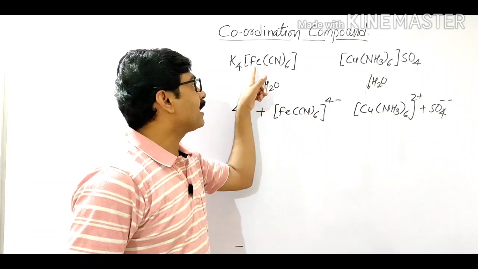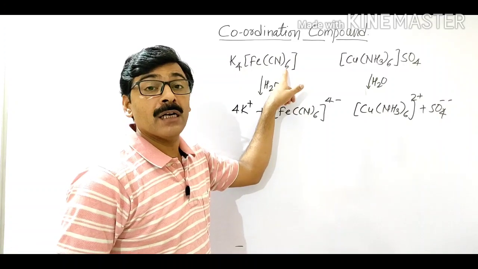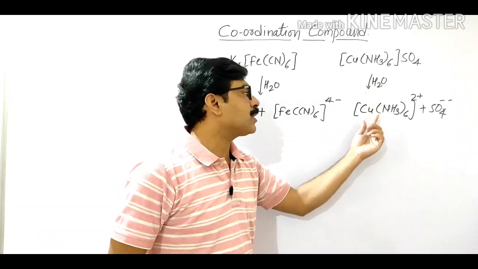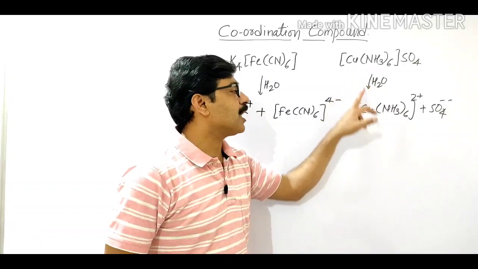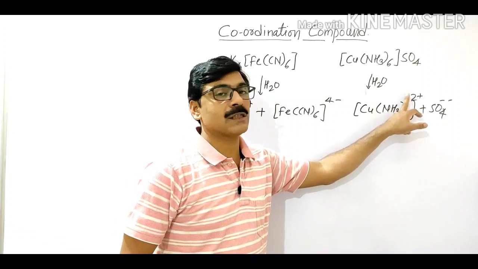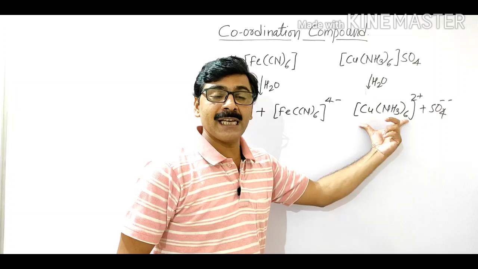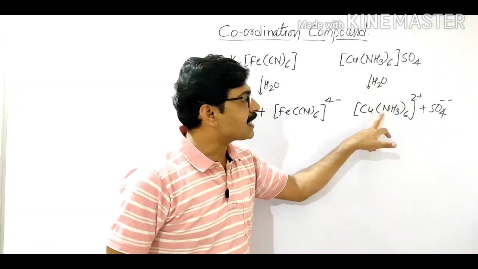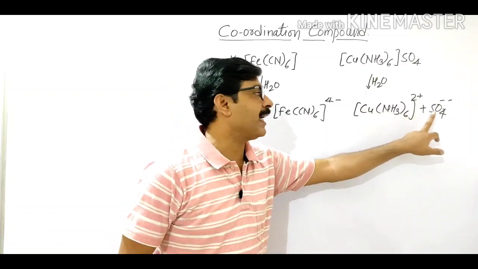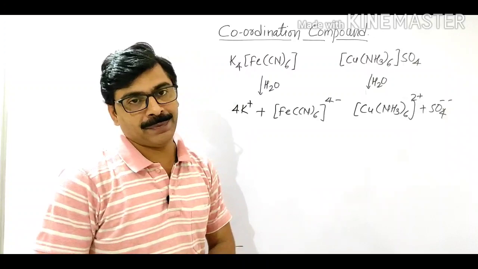There is no ionization of Fe or of CN. Here in the second example also, the ionization gives [Cu(NH3)6]2+, and the species in the square bracket, copper and ammonia, remains as it is, and SO4 2- anion is obtained.